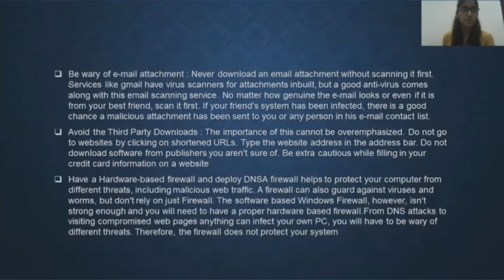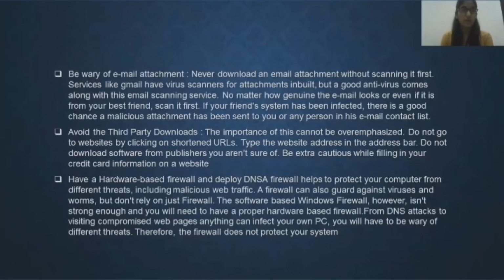The next one is beware of email attachments. Never download an email attachment without scanning it first. This is the most important thing. The next one is avoid third-party downloads. The importance of this cannot be overemphasized. Do not go to a website by clicking on shortened URLs. This is the thing everyone does nowadays.